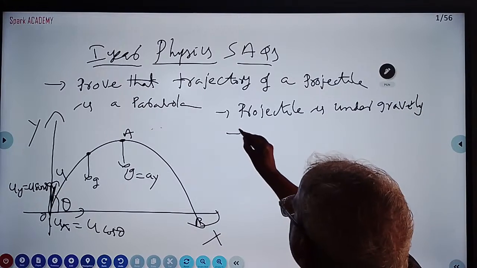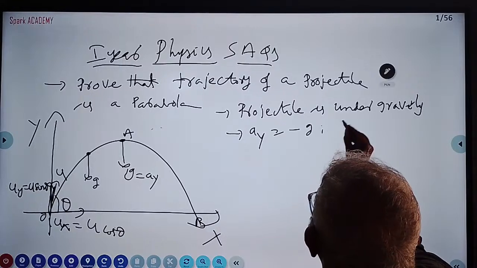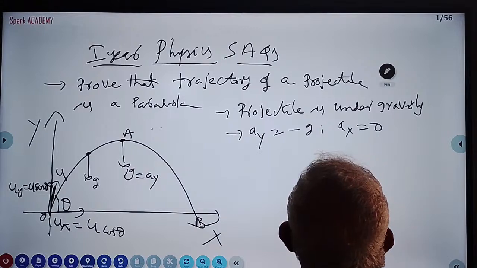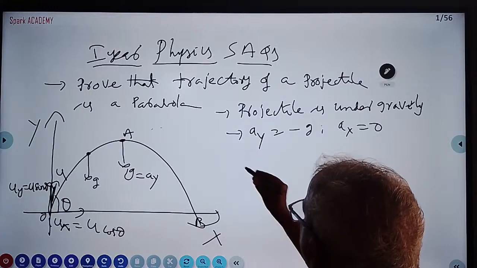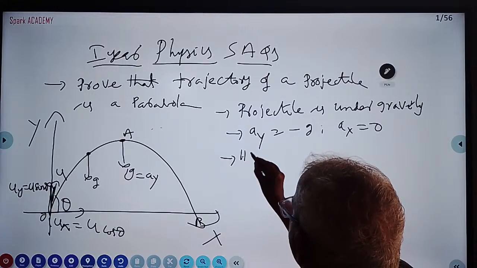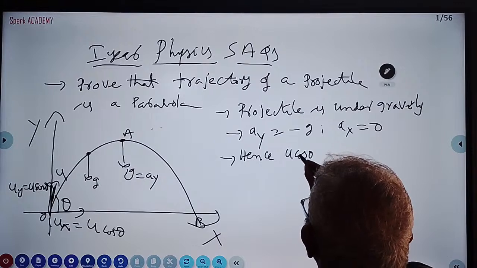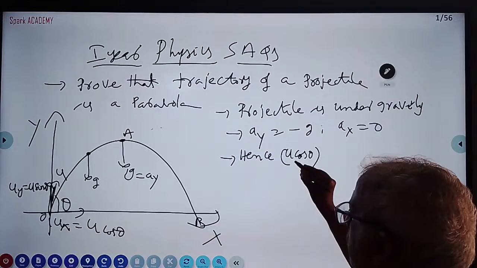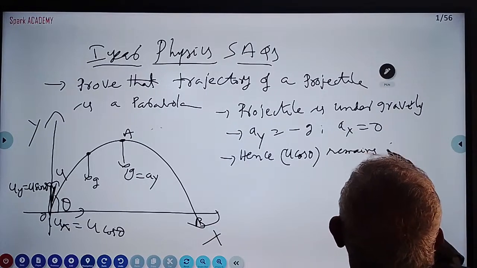So acceleration in the y direction will be minus g, but the x direction acceleration is 0. There is no acceleration in the x direction. Hence, the horizontal component of velocity will remain constant. It is neither increasing nor decreasing. Hence, the horizontal component of velocity, u cos theta, remains constant.